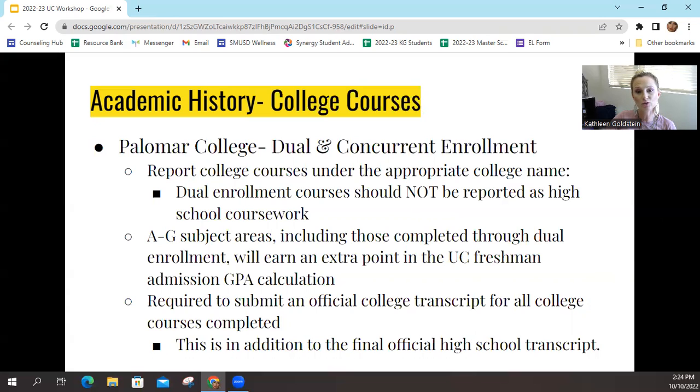It is required that you submit all official transcripts. Again, even if it's on the Mission Hills High School transcript, once you pick that final school and you're submitting that final transcript, it's important to send all original transcripts. So even though Palomar courses might be listed on our Mission Hills transcript, you'll need an official transcript from Palomar and Mission Hills if you took any concurrent or dual enrollment courses at Palomar College.